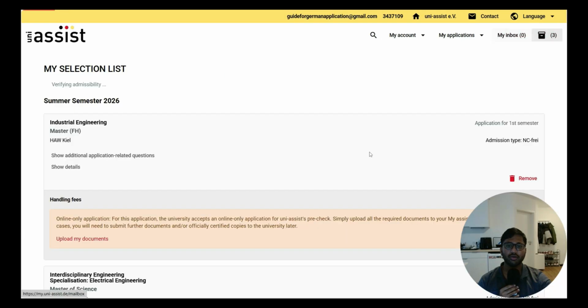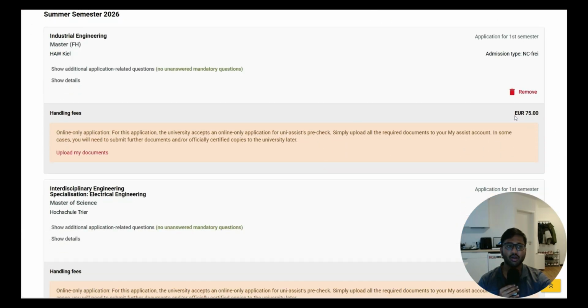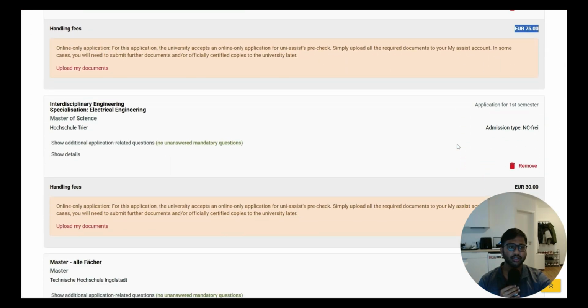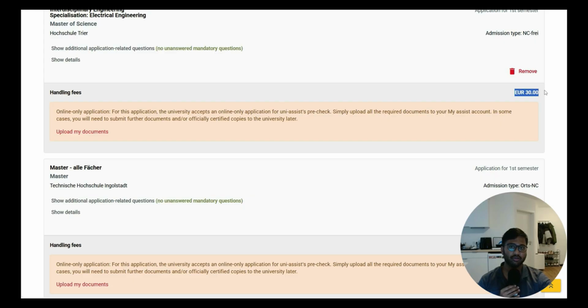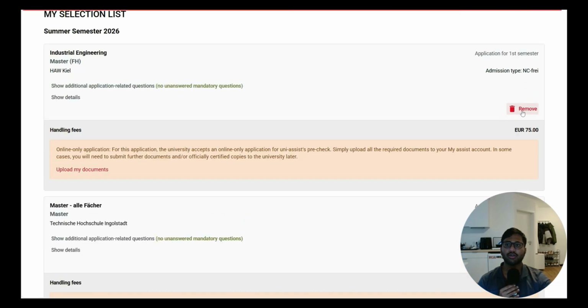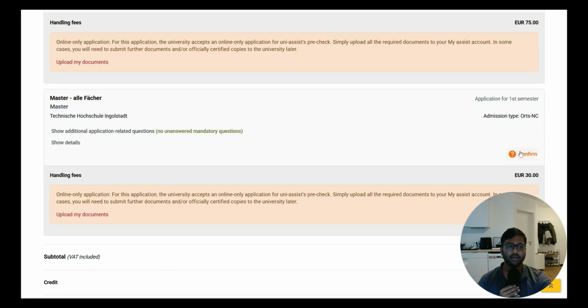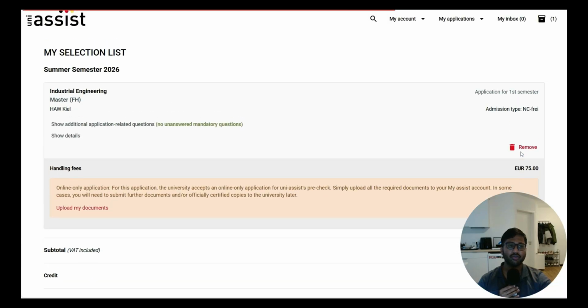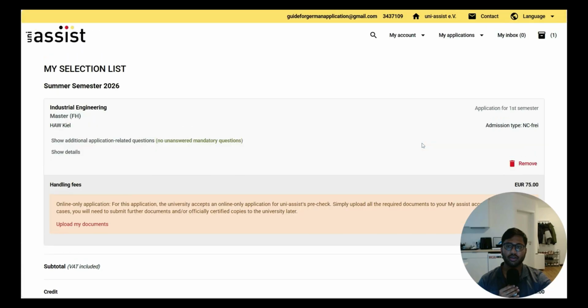Here you can go into the inbox. The first application will always be 75 euros. From the second application onward it will be 30 euros. We can remove what we have applied or shown, so that it will be only Ingolstadt alle Fächer for VPD. Then we can fill in all details and submit the VPD application in the first part. After getting the VPD, we will go into Premise and finish the application.